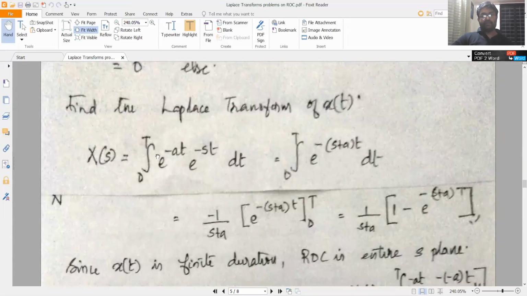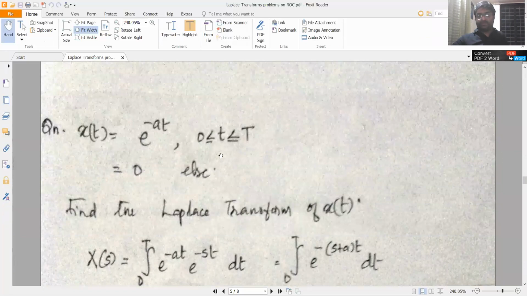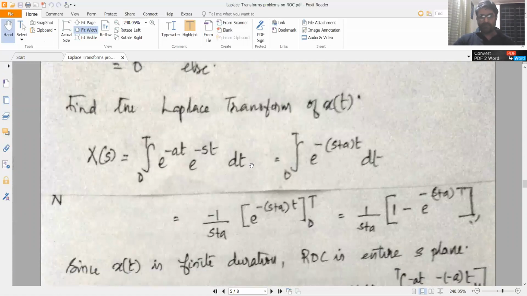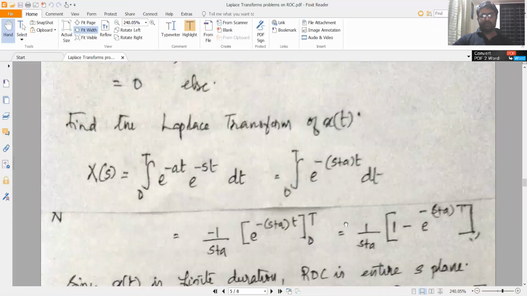That again, you can apply the formula. So x of s should be integral 0 to T of e raised to minus at e raised to minus st dt. That works out to 1 by (s plus a) into (1 minus e raised to minus (s plus a) capital T). That we can very easily prove. Now, since x of t is of finite duration, as you have seen, the region of convergence is the entire S-plane.